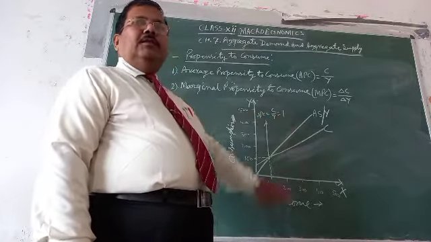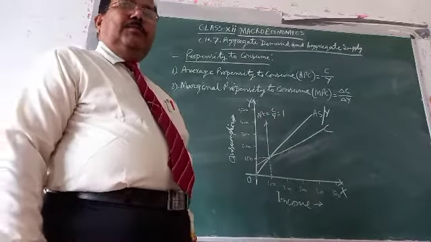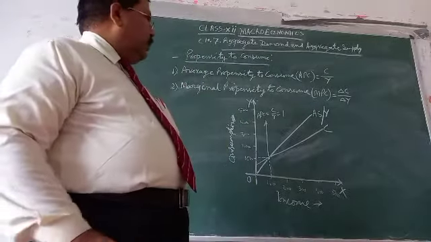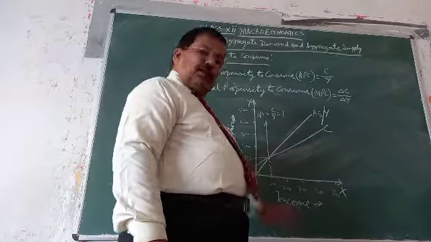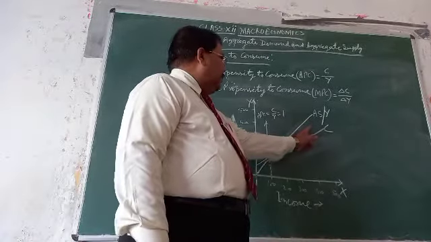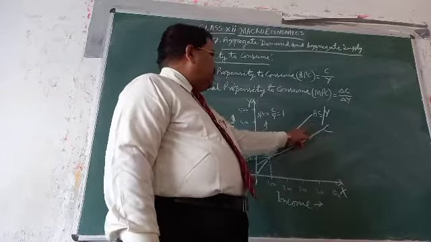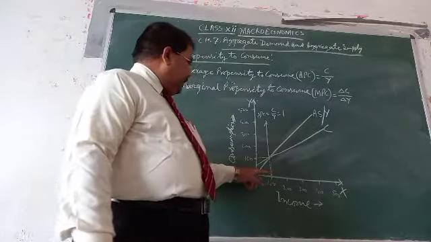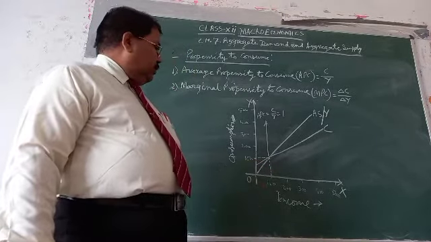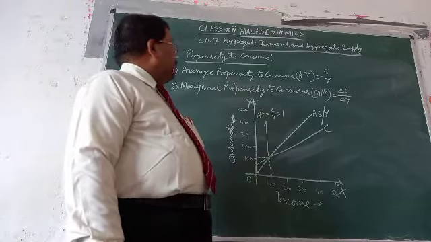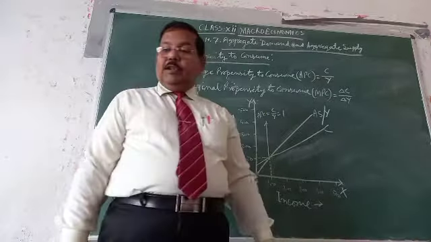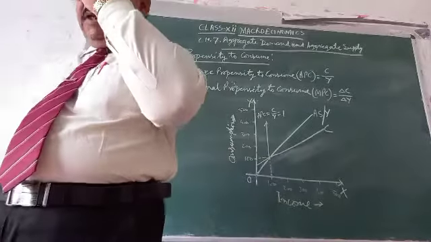It shows that consumption and income are equal. After that point, on the right-hand side, there is positive saving. This gap is the positive saving and this gap is the negative saving. In this way we can derive the average propensity to consume, that is C by Y.